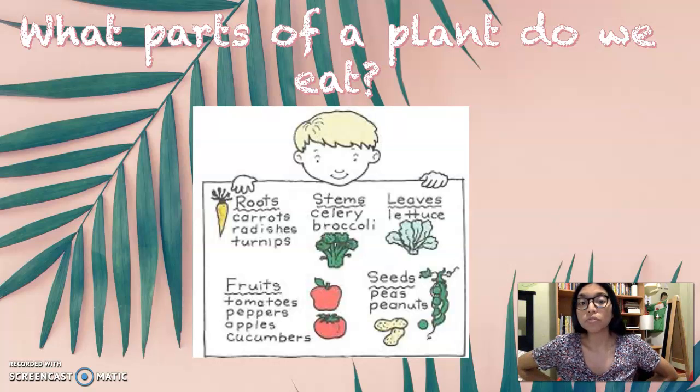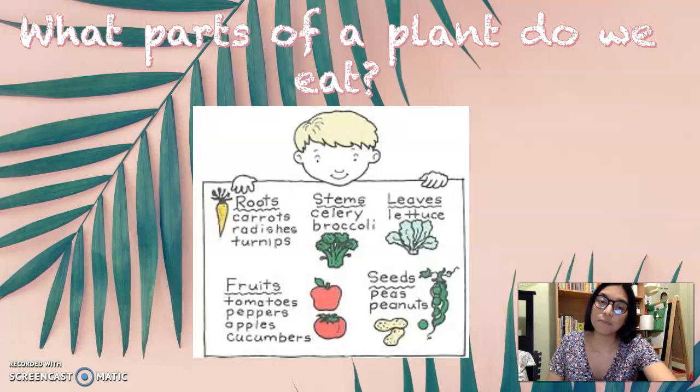For example, like roots, stem, leaves, fruits, and seeds. Of course, we have other parts too. So these are the parts of a plant that we have been talking about. And these parts of the plants are some of the parts of these plants that we actually eat. So that's what we've been talking about this whole entire week. And for example, in roots, he has that we eat carrots.